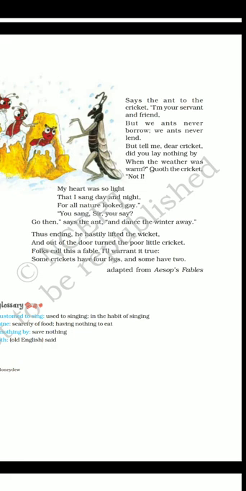In the beginning, the cricket was enjoying and having fun, whereas the ants used to work hard for the future, for the winter season. When the winter season arrived, the ant had enough food and shelter to survive, and the cricket didn't have anything to survive. So the moral of the fable is we should enjoy happy moments, but should not ignore our future. Careful planning is very essential for everyone, and it ensures a secure future.